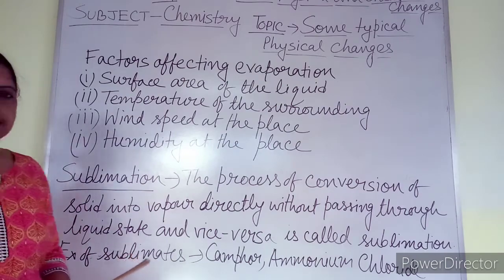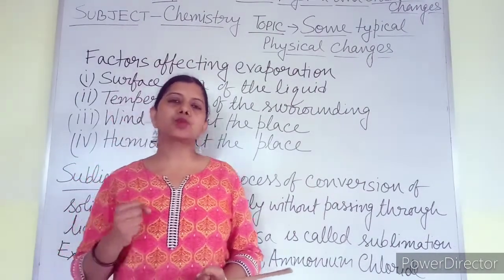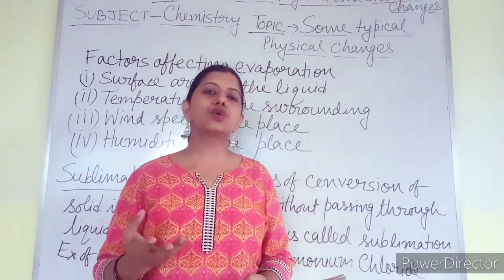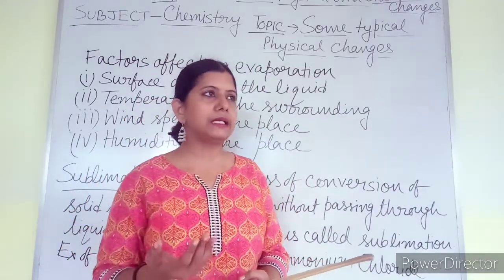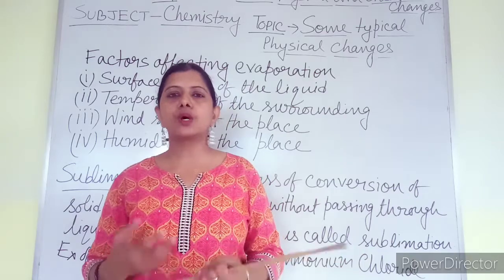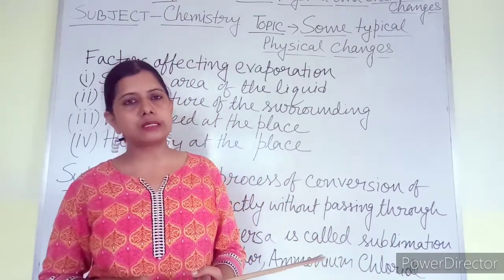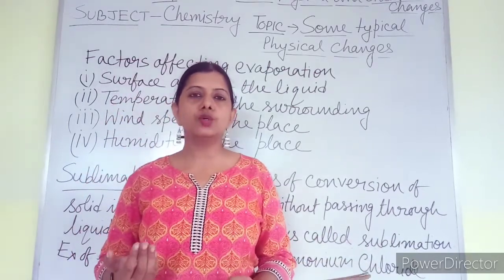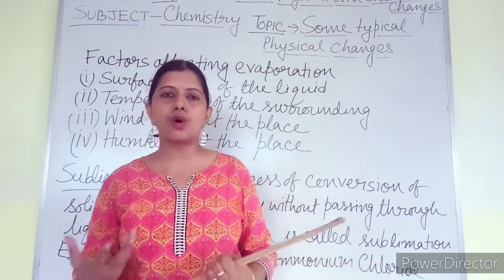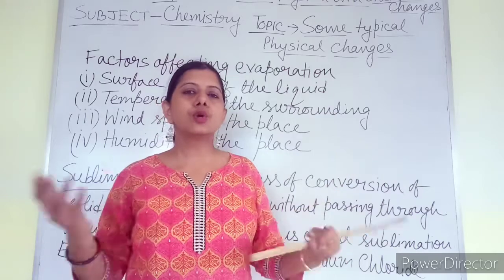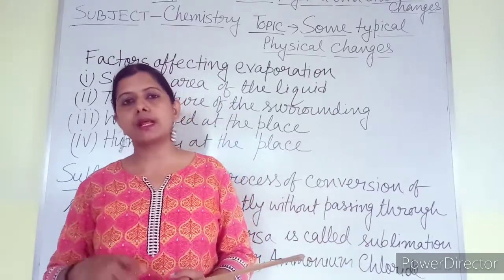You have seen in your home that naphthalene balls are kept with the clothes so that the clothes are not attacked by insects or germs. So what happens to those naphthalene balls? After some months, you might have seen the size of the naphthalene ball has decreased, or after some days no trace can be found of those naphthalene balls.